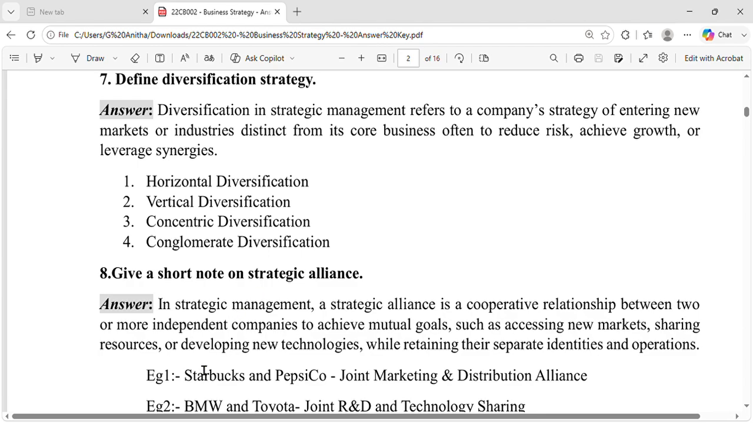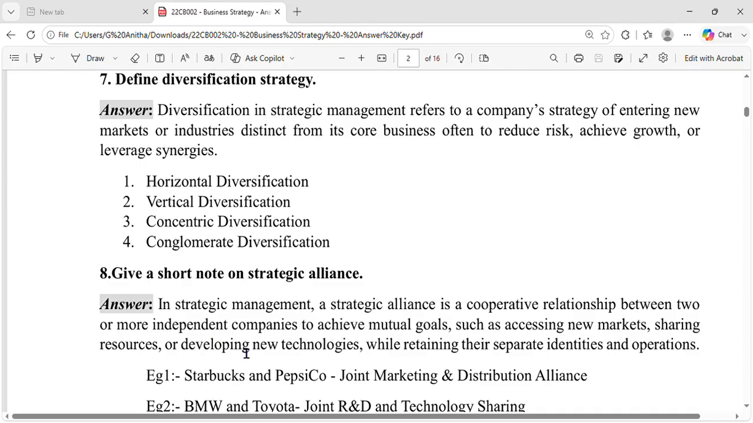So the next question is, give a short note on strategic alliance. If two companies are going to have some alliance, you can tell it as some strategic alliance. On what condition it is having some tie-ups with some other company, maybe they can go for joint marketing, they can go for joint distribution, they can go for joint R&D. So those are the things that is called as the strategic alliance. With what strategy two companies are related to each other, or which is common to both the companies, that is called as the strategic alliance.